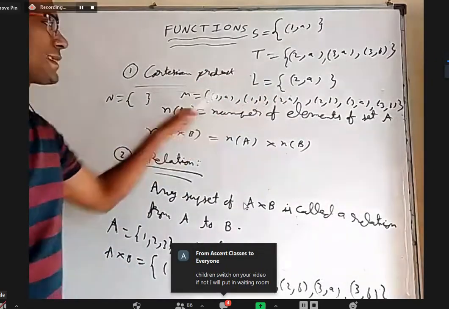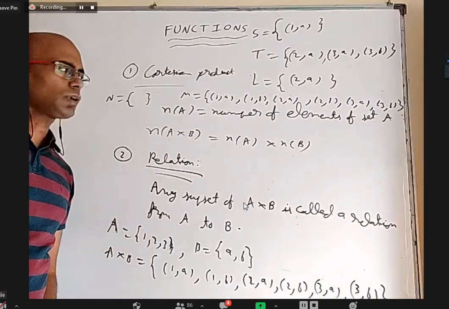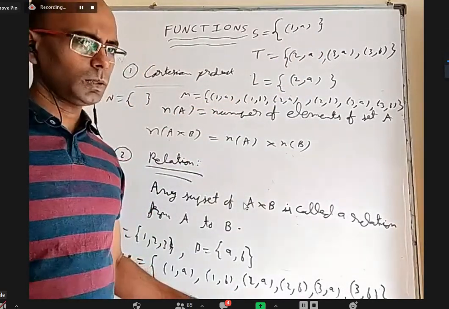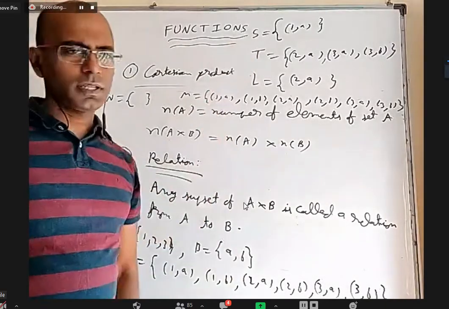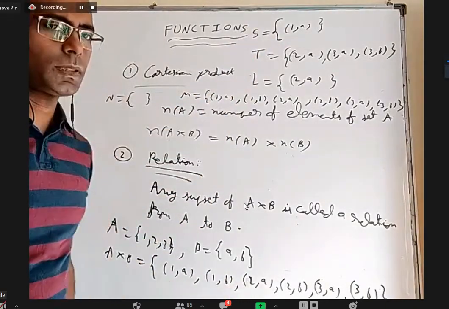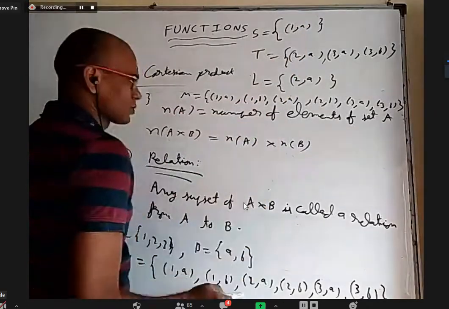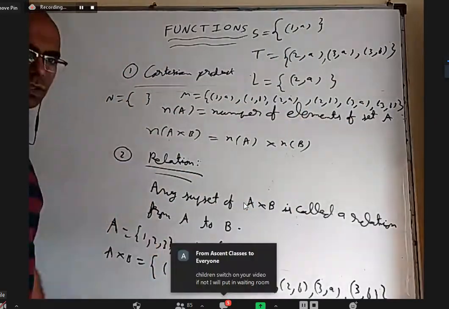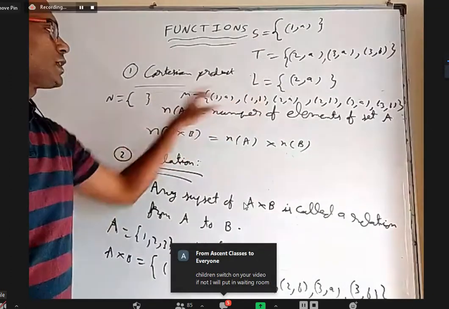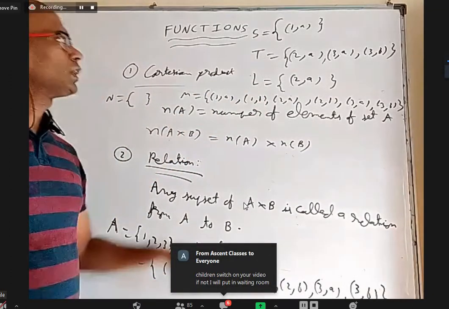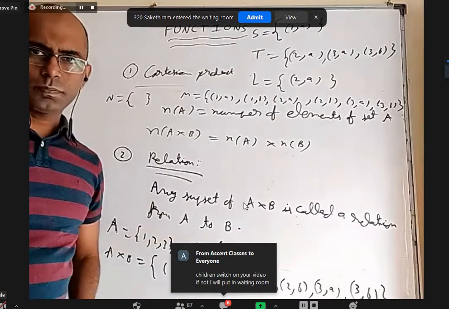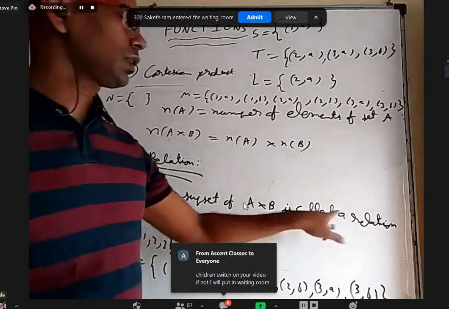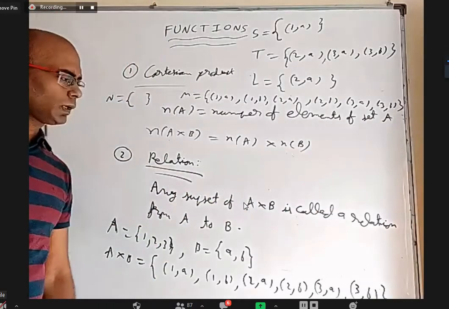So all these things are subsets of this. What do you mean by subset? Every element here should be there here. All elements here need not be covered there, but this cannot have anything outside this. So this is there in this. All these 3 are there in this. This is also there in this. Of course, the null set is also there in this. So all these are subsets of A cross B, and they're all relations from A to B. So any subset of A cross B is called a relation from A to B.